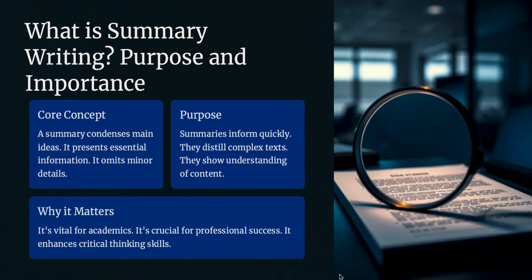Let's begin with the basics. A summary condenses the main idea of a text. It captures the essential information while omitting the minor details. But what's the purpose of summary writing? Well, summaries help us grasp complete tasks quickly and reflect our understanding. In academics and professional life, summary writing is vital. It is also a powerful tool to build critical thinking and analytical skills.